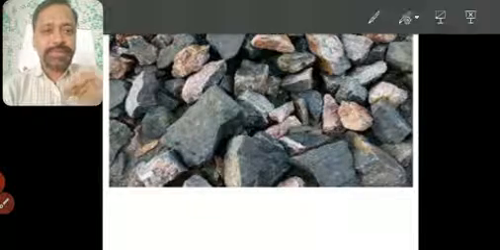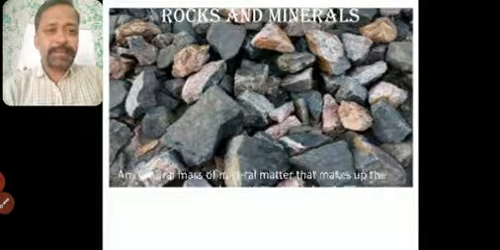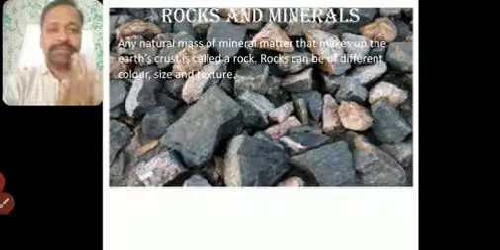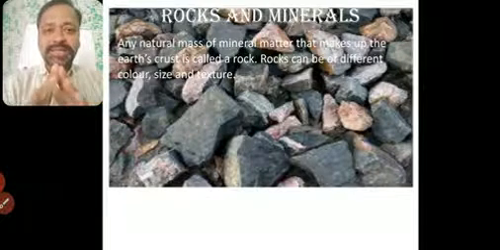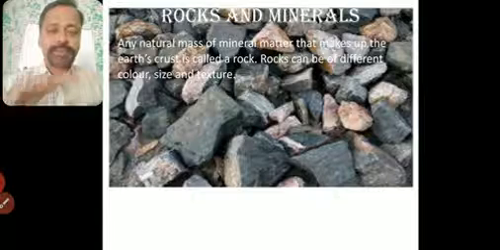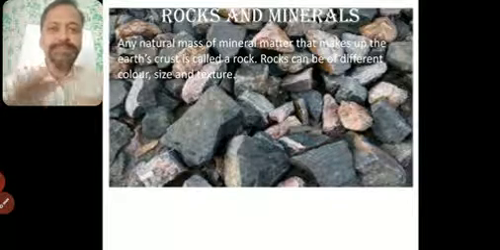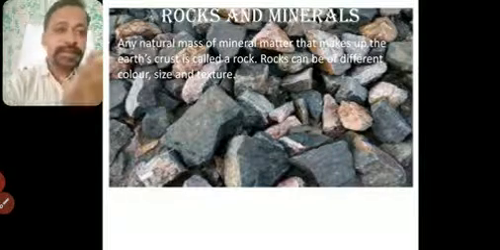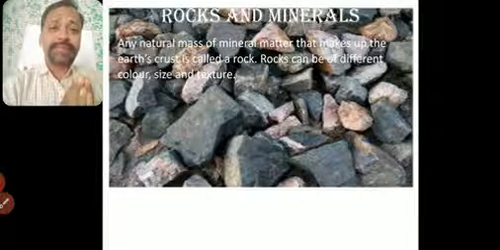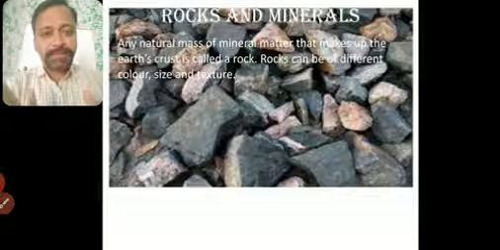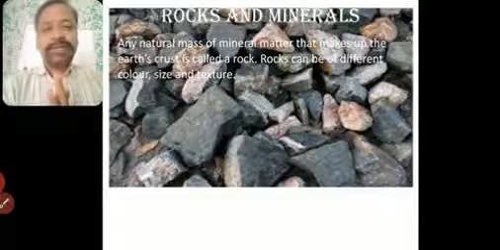So you want to define this. Any natural mass of mineral matter that makes up the Earth's crust is called a rock. So minerals which are formed on the Earth make the rock. Now rocks can be of different color, different size, different texture. So we all know that there are three kinds of rocks.